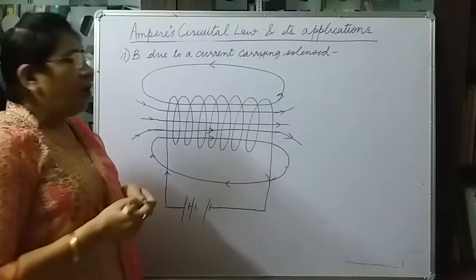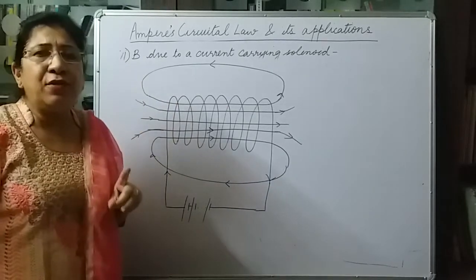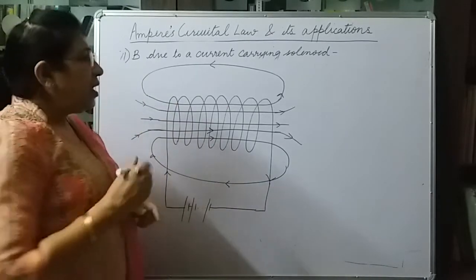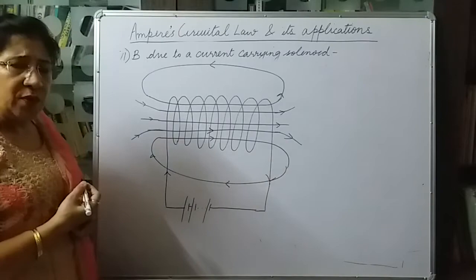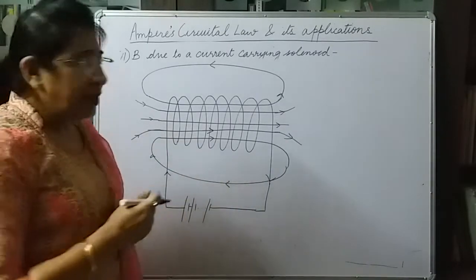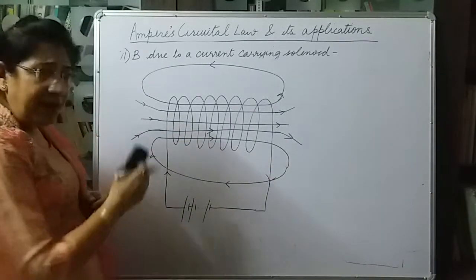Now, first of all, to find the magnetic field, we will have to choose an Amperian loop. Here the Amperian loop that we will choose will be a rectangle. Okay, and I will redraw this figure.